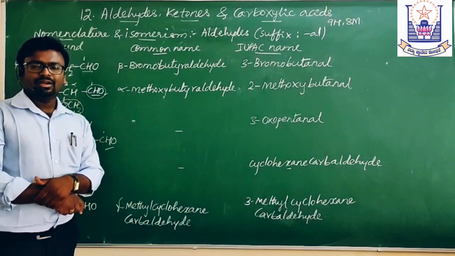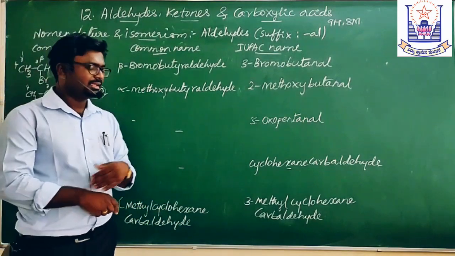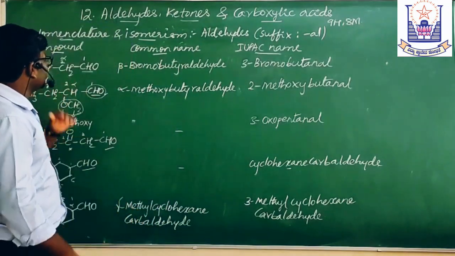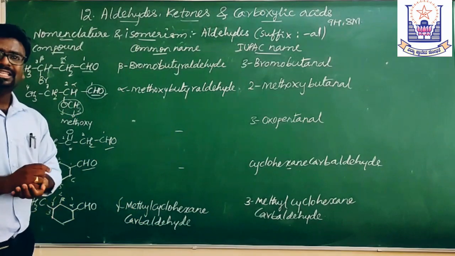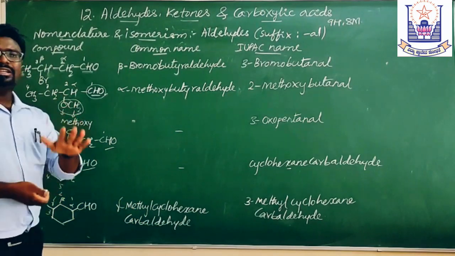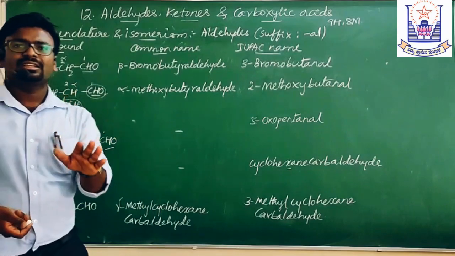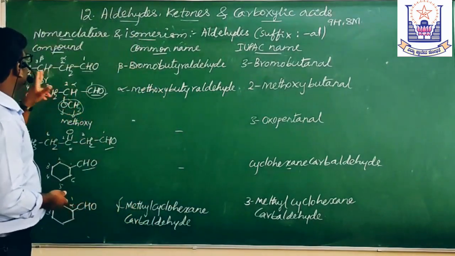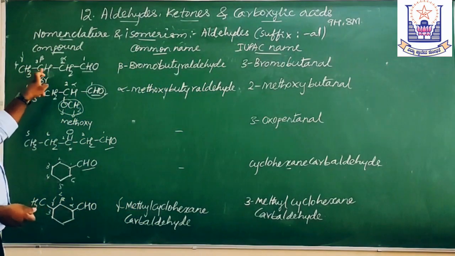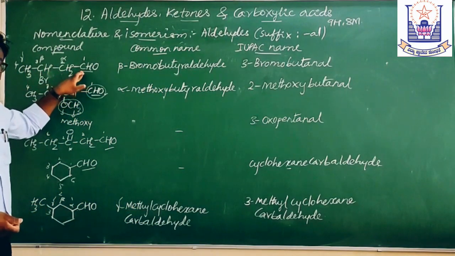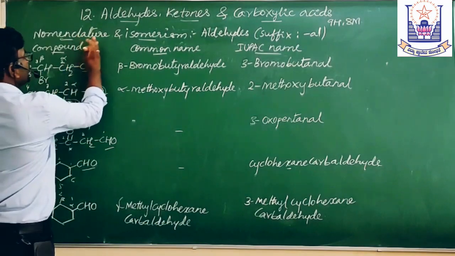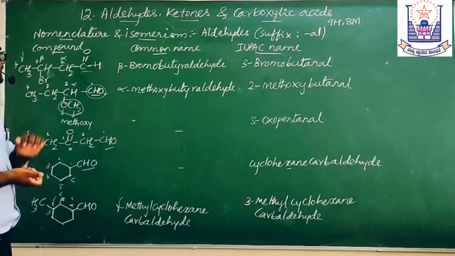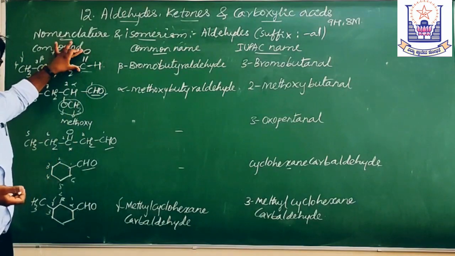This is all about the alicyclic aldehyde. Now let us consider the unsaturated aldehyde. See, these are all saturated aldehydes. What is a saturated aldehyde? Saturated means the compound in which the carbons contain single bonds, that is C-C single bonds. In every case, you can see C-C single bond. For example, in the structure of this CHO, this is C double bond O, and here there is a double bond between carbon and oxygen.